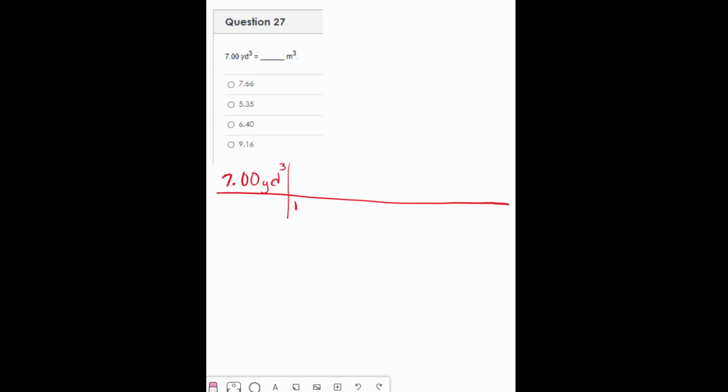I happen to know that 1 yard is 3 feet, and I need to cube those in order to get rid of the yards cubed. Now, I also know that 1 foot is 12 inches. Again, I need to cube those in order to get rid of my units. Because I have to take it all the way down to inches, because I know that 1 inch is 2.54 centimeters. That's the part I remember. Again, I only remember what I remember. But I have to cube those in order to get rid of the units, so I can take it down to centimeters cubed.